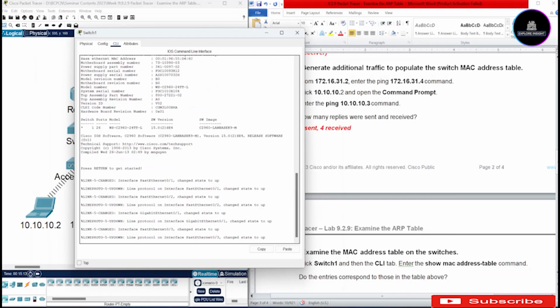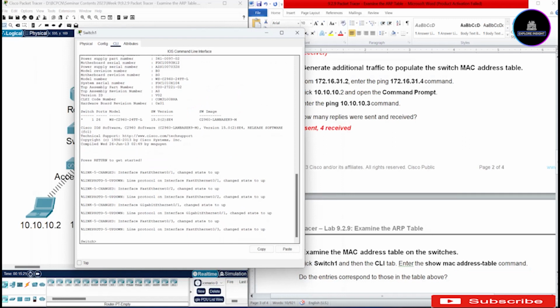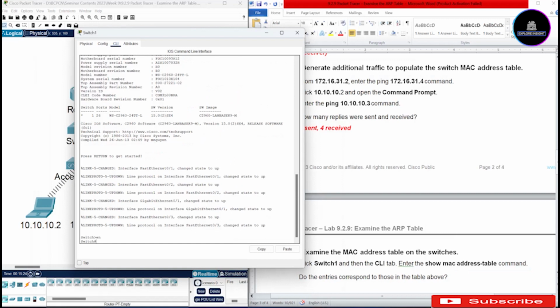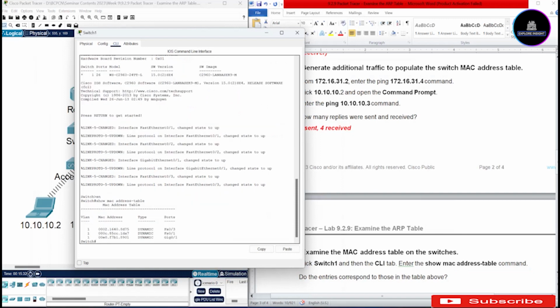For us to enter the show MAC address table command, we are expected to get to the privilege exec mode. Now we are in user exec mode. We need to type EN to get to the privilege exec mode, and then we'll type show MAC address table. Click enter. So you're going to get this information about the MAC address table.